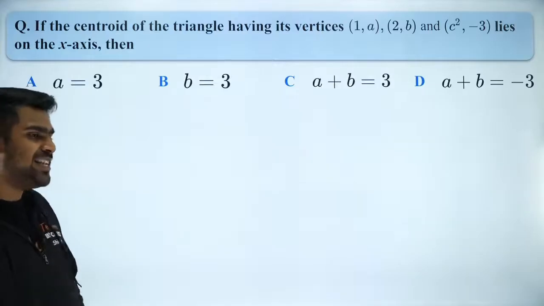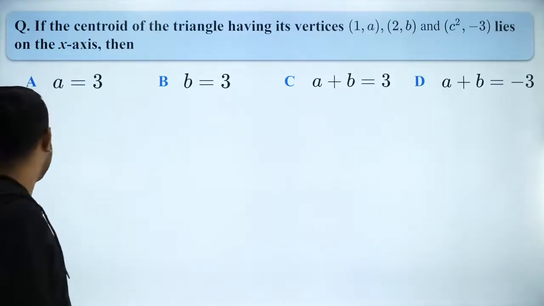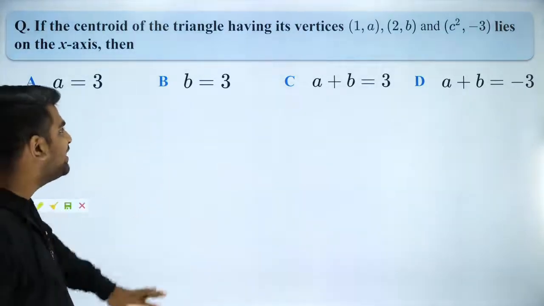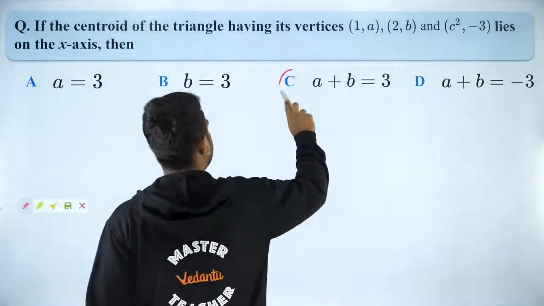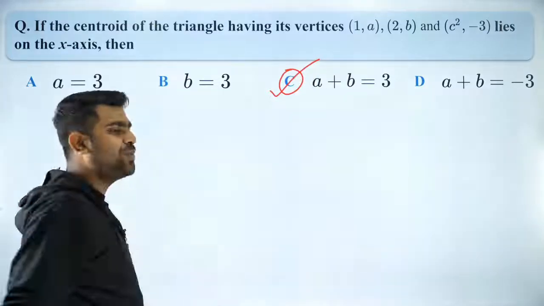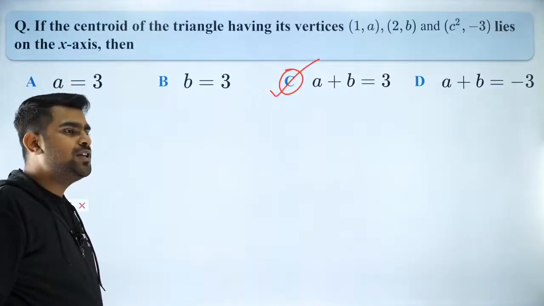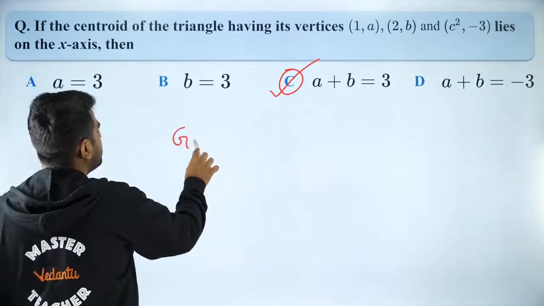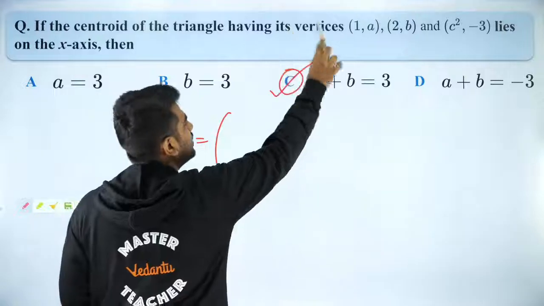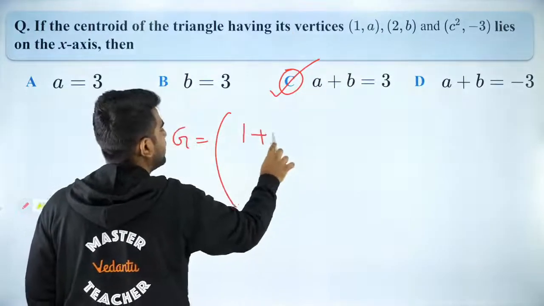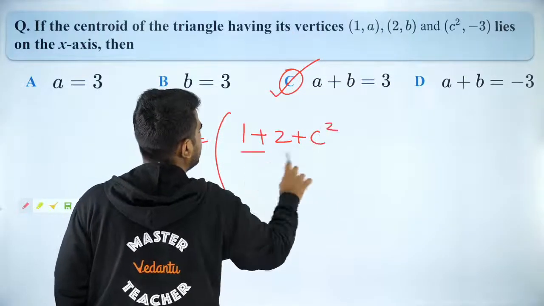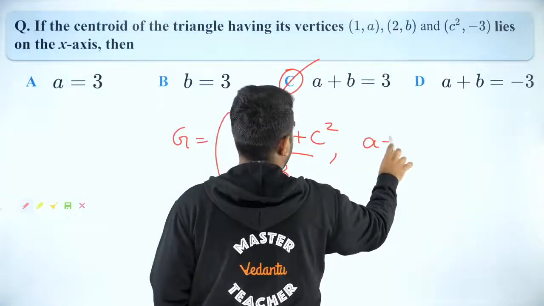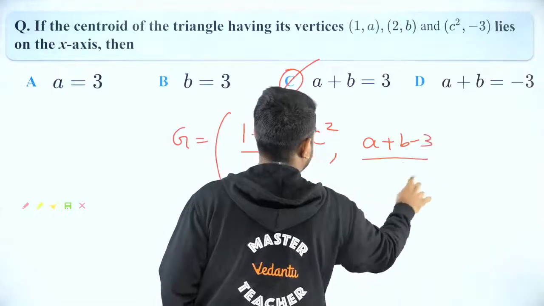So everybody says C is the answer. Anisha is 1000% confident. Okay, then I'm sure it is option C. So how do we do this? What is the centroid? The centroid is (x1 plus x2 plus x3) by 3, comma, (y1 plus y2 plus y3) by 3.